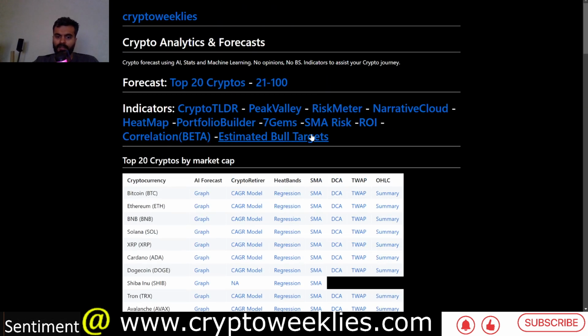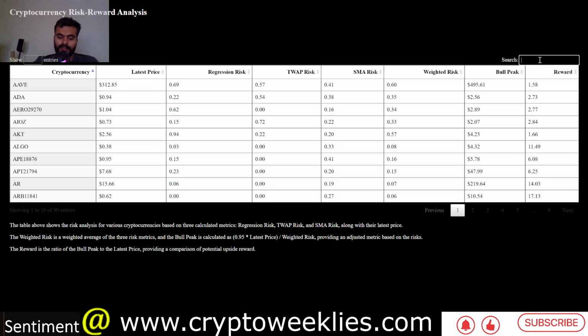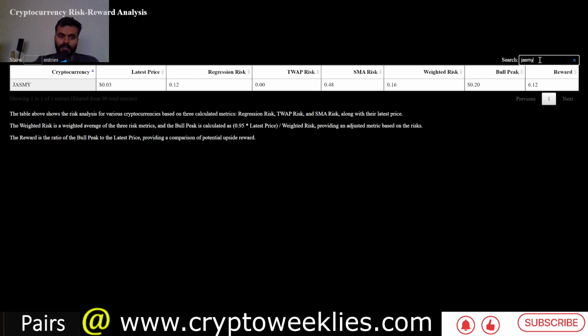so not a very useful model for Jasmy at least. If we are looking at the estimated bull run peak for Jasmy per this model, a 3 cent Jasmy represents a weighted risk of about 16%. A bull run peak estimated based on the weighted risk model is at around 20 cents, representing about 6.1x reward from the current price of about 3.2 cents.